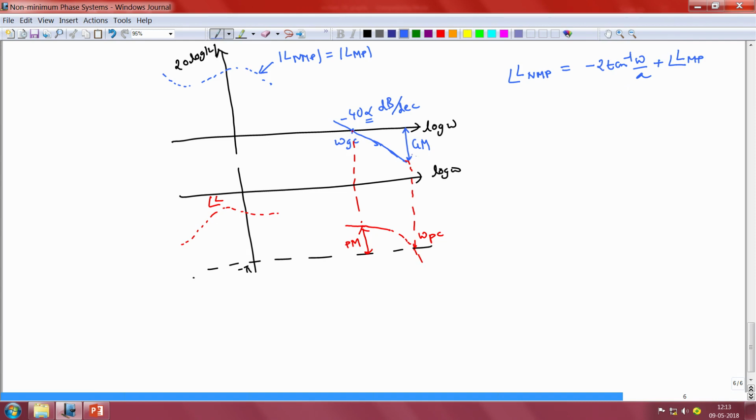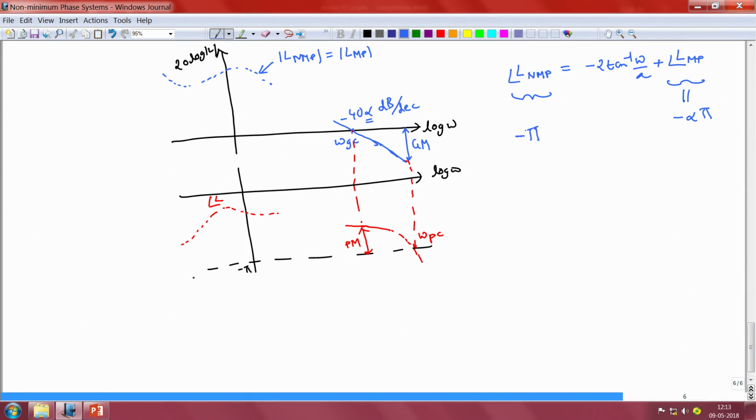And if we assume that the slope of the magnitude characteristic near the phase crossover frequency is again equal to minus 40 alpha decibels per decade, then Bode's gain phase relationship tells us that angle of LMP is approximately going to be equal to minus alpha pi, exactly for the reasons that we discussed in the previous slide. Now at the phase crossover frequency, by definition we would have angle of LNMP equal to minus pi radians.